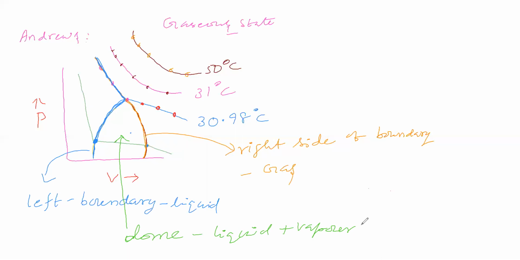Now, the physical state of carbon dioxide. This physical state boundary we will see again. Now we are taking this boundary. Right side of this boundary, carbon dioxide is in gaseous state. Left side of this boundary, carbon dioxide is in liquid state. Within this dome, carbon dioxide is in liquid and vapor.